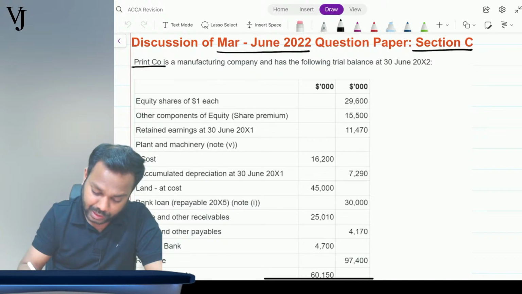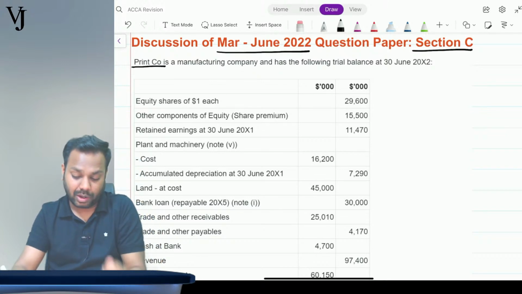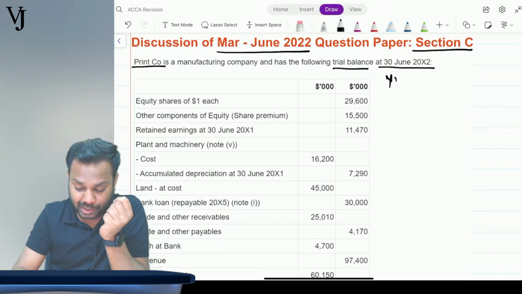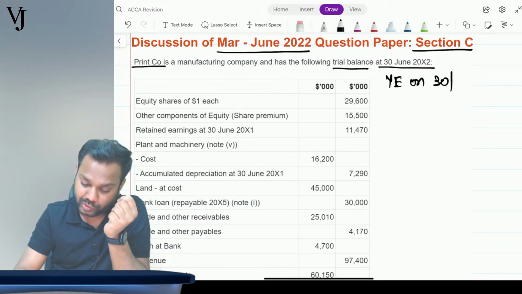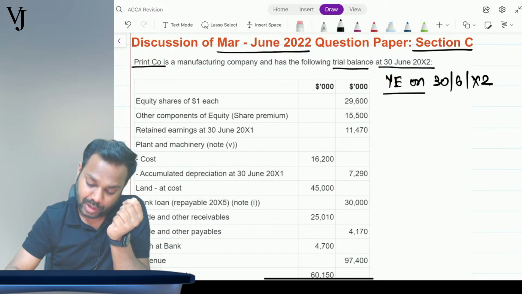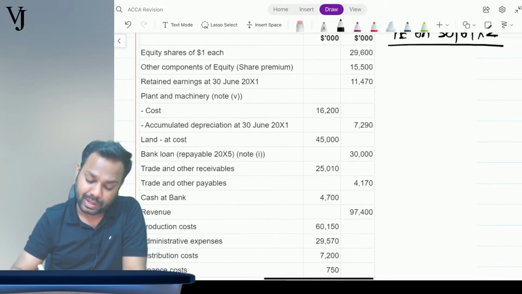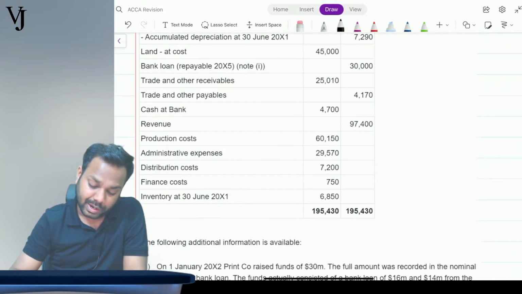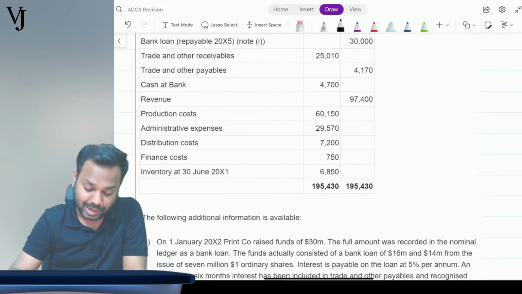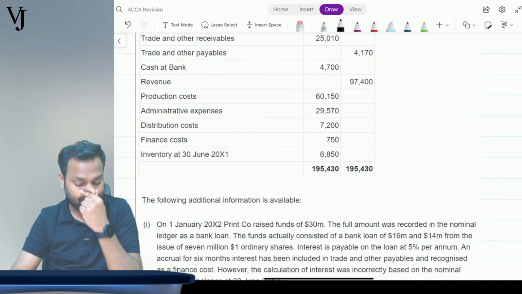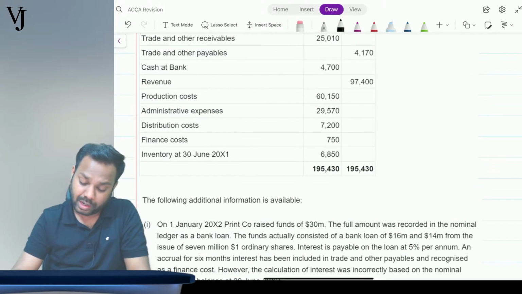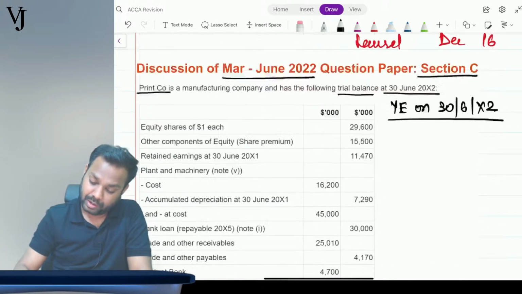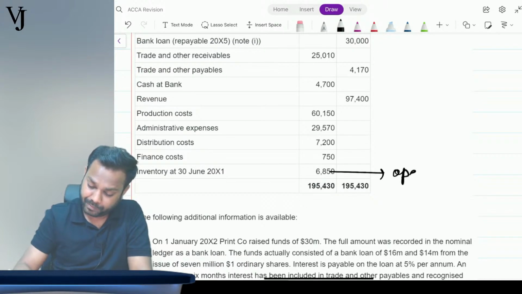Print company is a manufacturing company and has the following trial balance on 30th June 20x2. The trial balance is at 30th June 20x2, meaning the year ends on 30th June 20x2. Equity shares, other components of equity, retained earnings, plant and machinery, land, bank loan, trade and other receivables, trade and other payables, cash at bank, revenue, production costs, admin expenses, distribution expenses, finance cost are given. Inventory is given as at 30th June 20x1. That is the opening inventory.